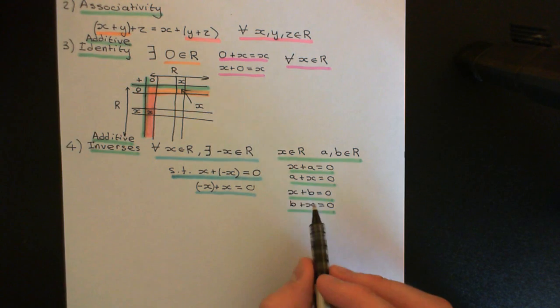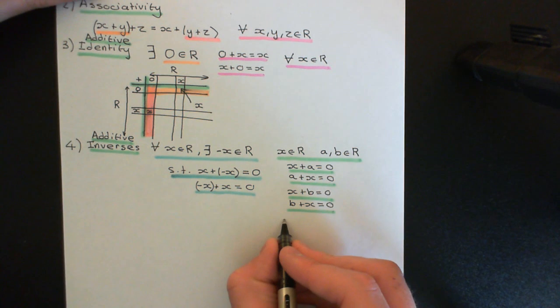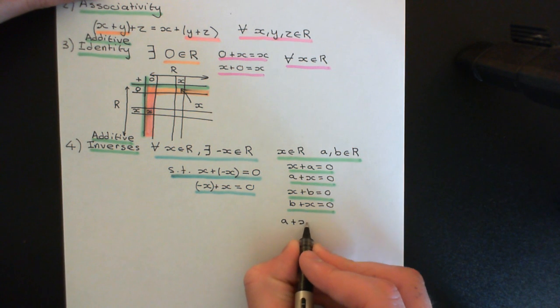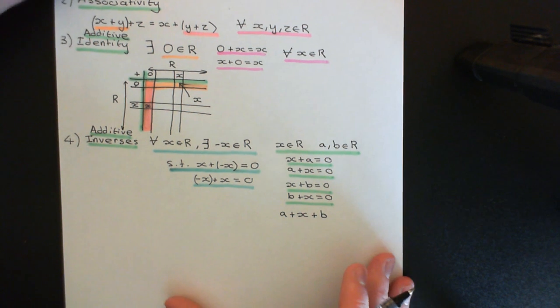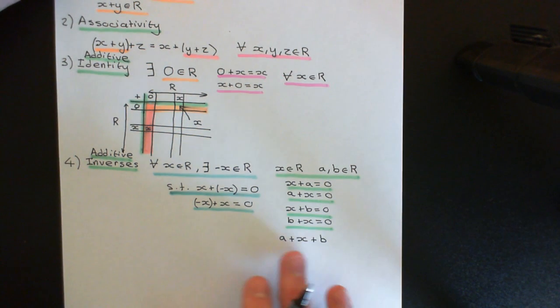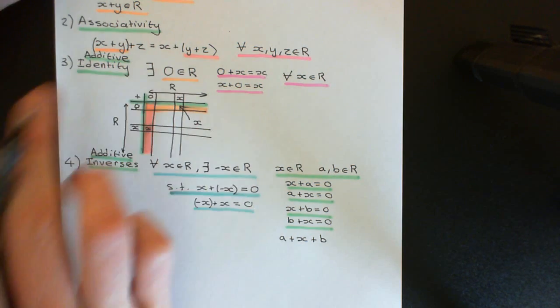So how does this break associativity? Well, quite simply, consider what is the answer to A plus x plus B. Okay, well, associativity says that if we want to add three things together, it must not matter which way we do it.